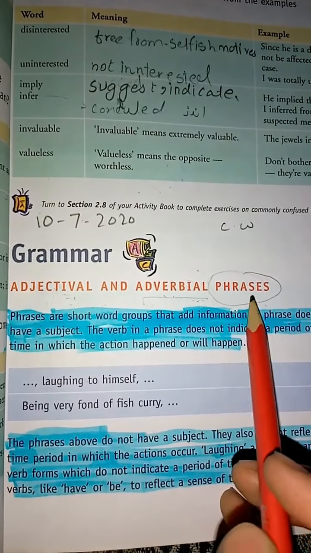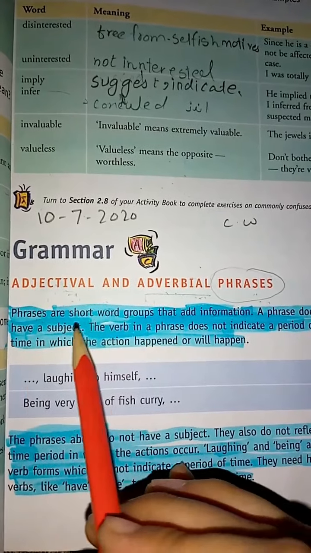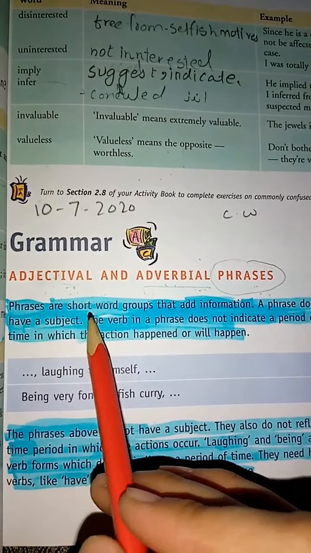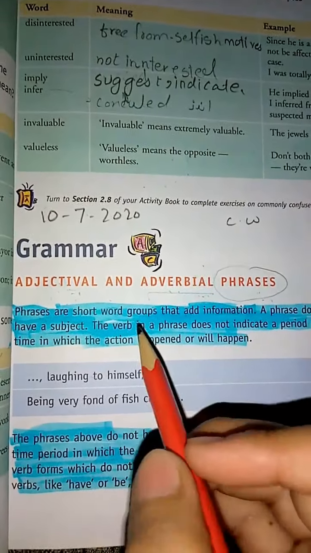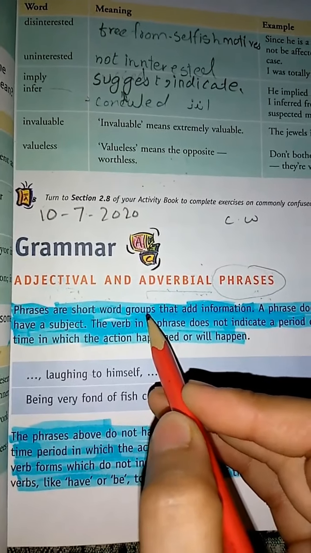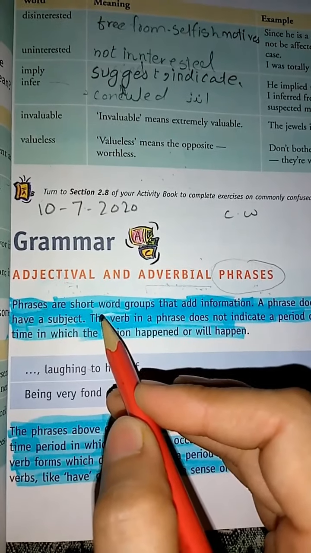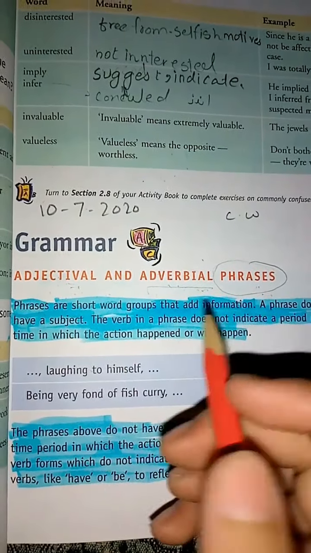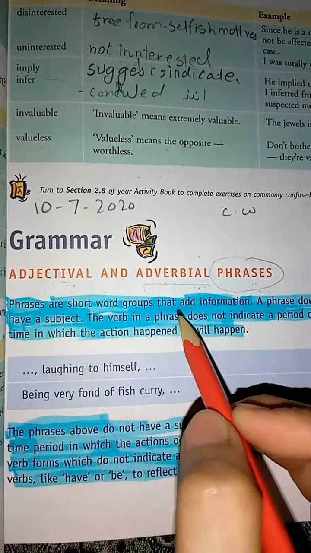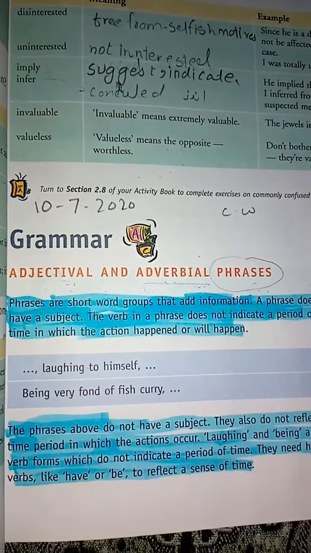What is the purpose of these phrases? They add information in the sentence. These are short word groups. They are not saying a word of letters, they are saying a group of words. A short group of words that adds information in a sentence.